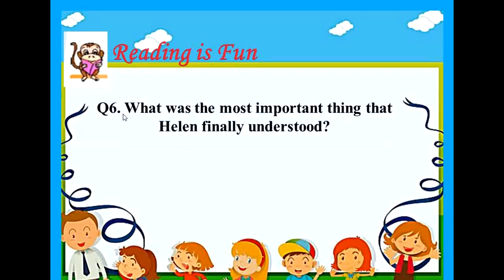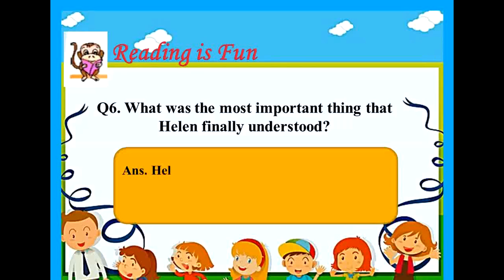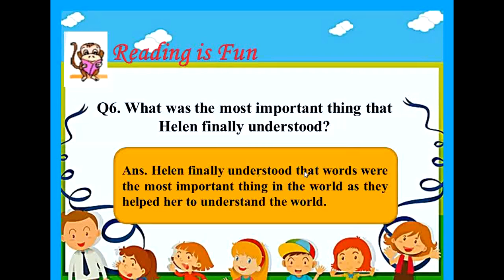Now we are in the last question. What was the most important thing that Helen finally understood? For the deaf and blind Helen, words were the most important thing in the world. So here is the answer, children. Helen finally understood that words were the most important thing in the world, as they helped her to understand the world around her. So we have covered all the questions included in this section.